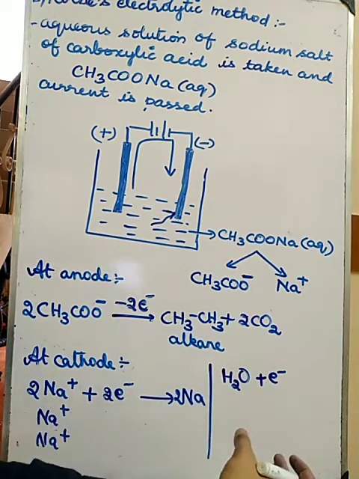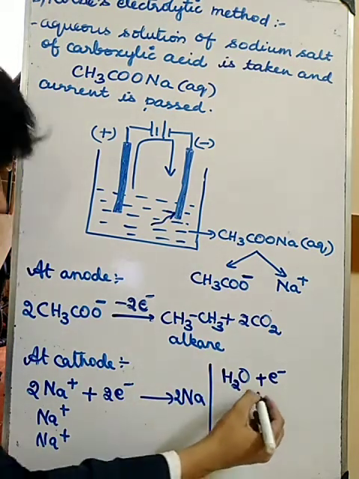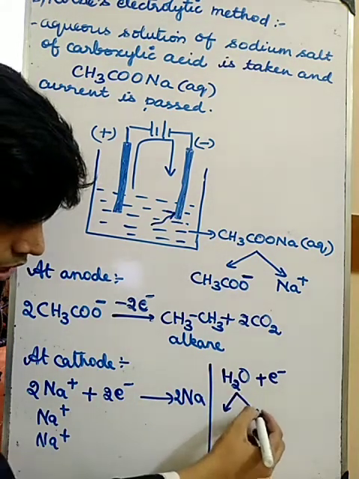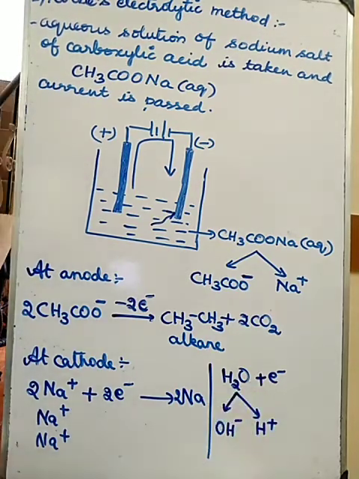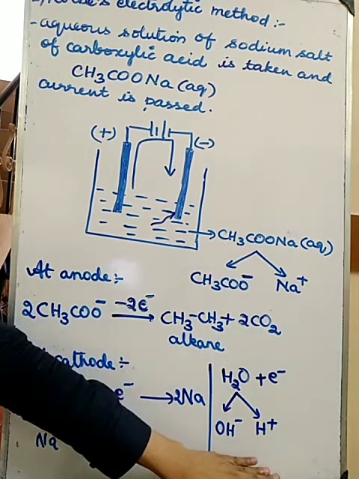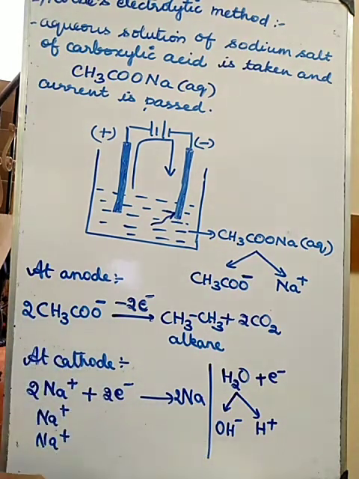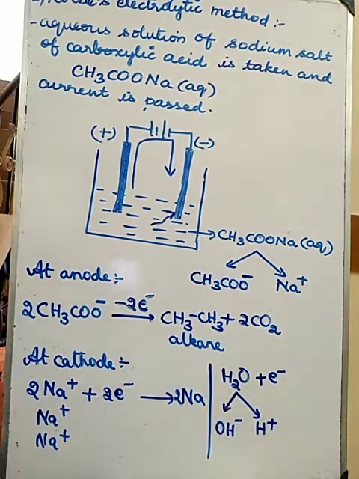If it absorbs the electron, this water molecule will divide into OH minus and H plus. Okay, this is another possibility I am telling. So OH minus and H plus.